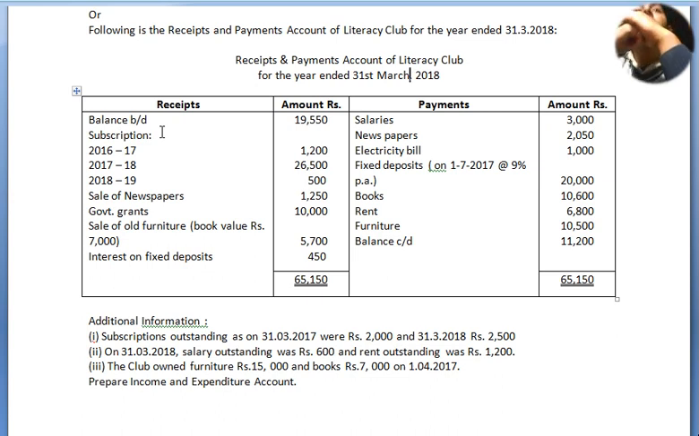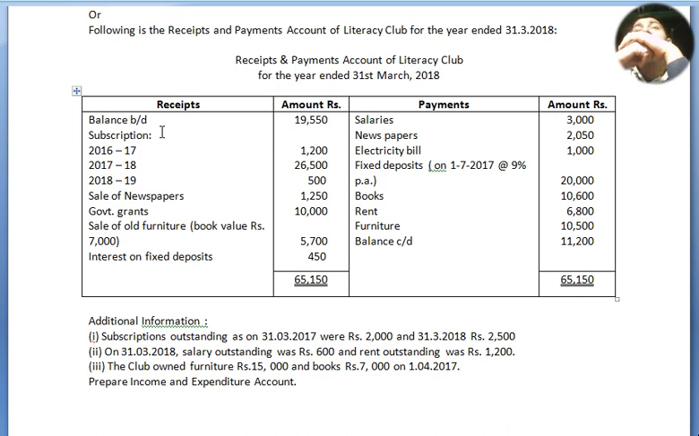By balance brought down, opening balance 19,550, subscription for 2016-17, 2017-18, 2018-19: 1,200, 26,500 and 500. All right. Now sale of newspaper 1,250, government grants 10,000, sale of old furniture, book value was rupees 7,000 and in the outer column 5,700, interest on fixed deposit 450.